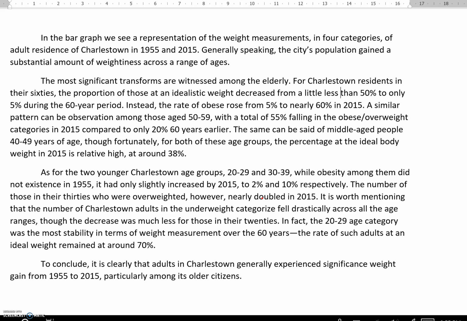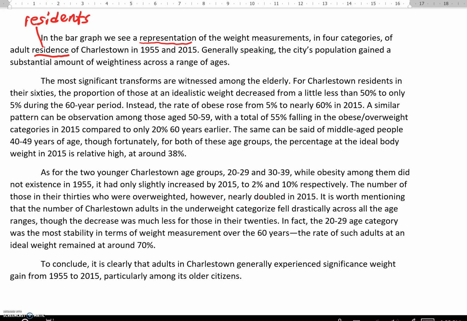In the bar graph, we see a representation, good, yes, noun, of the weight measurements in 4 categories of adult residents of Charlestown. Well, this is interesting. I mean, we do need a noun here, but it looks like maybe a spelling mistake because it should be the noun for people, residents, E-N-T-S.